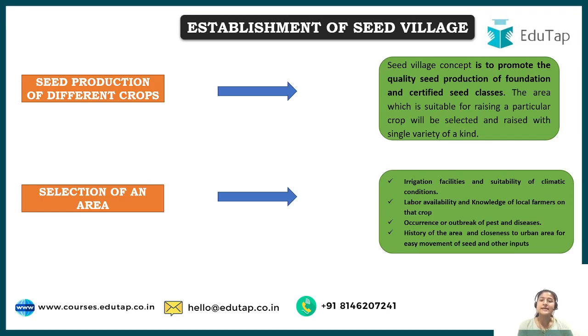Now, for establishing a seed village, there are some terms. First is seed production of different crops. Okay, so what type of seed do we cultivate in this particular system? We cultivate only the foundation and certified seed classes. And secondly, how do we select an area? Basically, we look at whether the irrigation facility is good or not, what the climatic conditions are, and whether they are suitable for the type of crop. Apart from that, we look at labor availability, what the knowledge of the farmer is regarding that particular crop, and we also look at the history, that is, what kind of crops have been grown there and what kind of pest and disease infestation has taken place there.